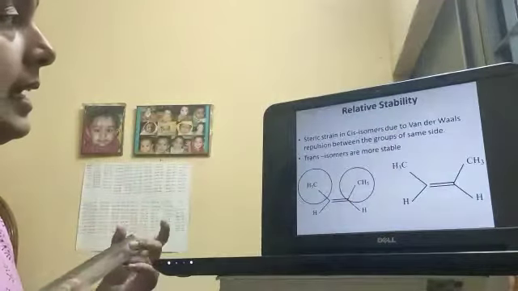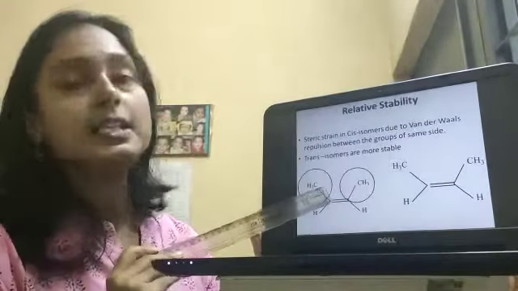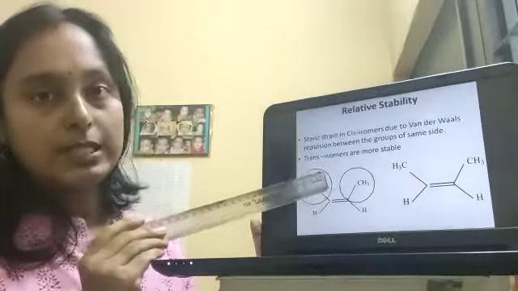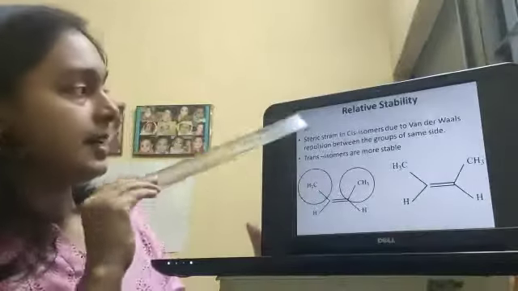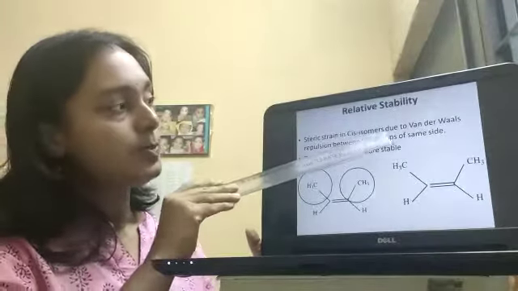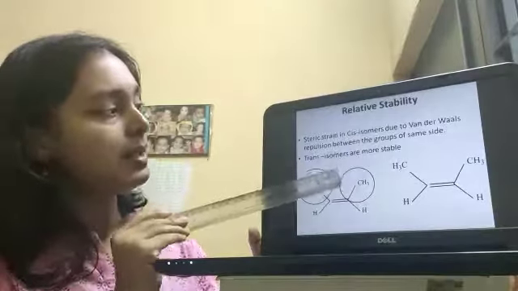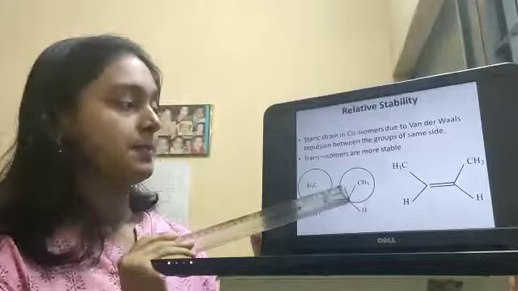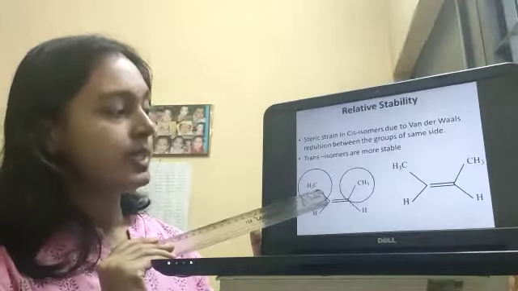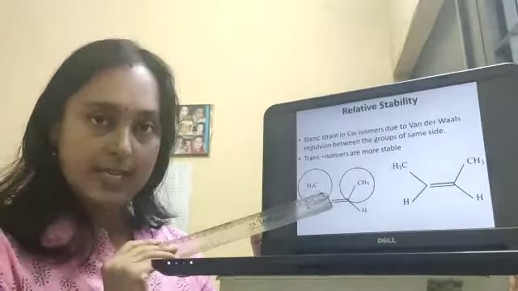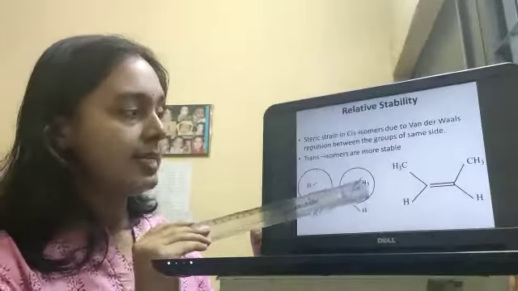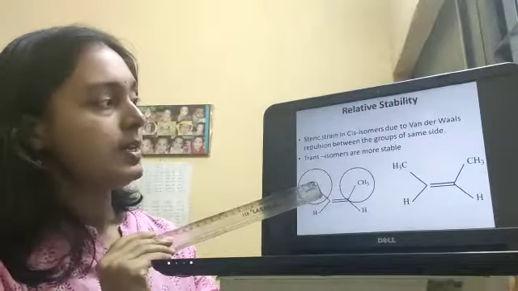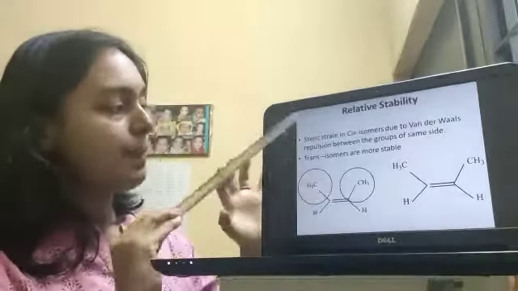One question is again relative stability. Which one will be relatively more stable, cis or trans? There is steric strain in the cis isomer due to van der Waals repulsion between the groups on the same side. As the two groups linked with the doubly bonded carbons are bigger in size, there is van der Waals repulsion, so they can repel each other.